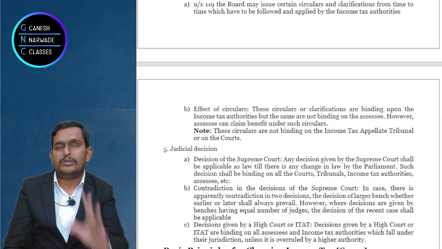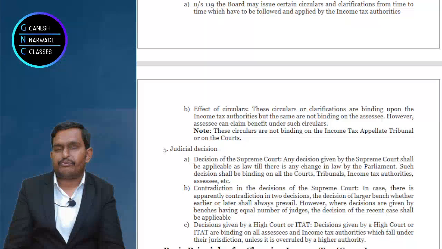They need not follow the Telangana High Court judgment, but it can be used as a reference. Okay, very good. Whatever High Court or ITAT gave judgments are applicable only to that respective state or area. That we have to remember.